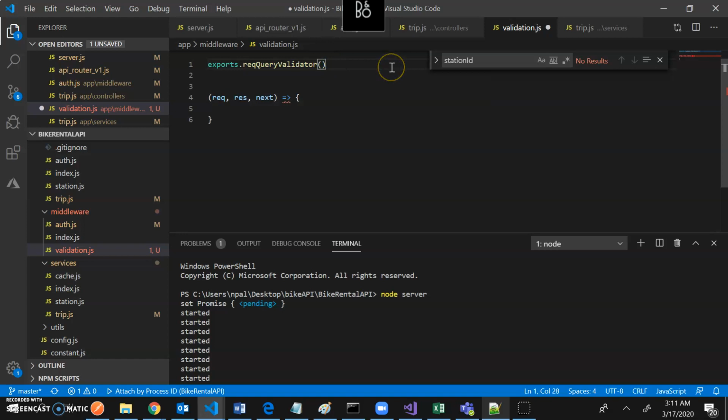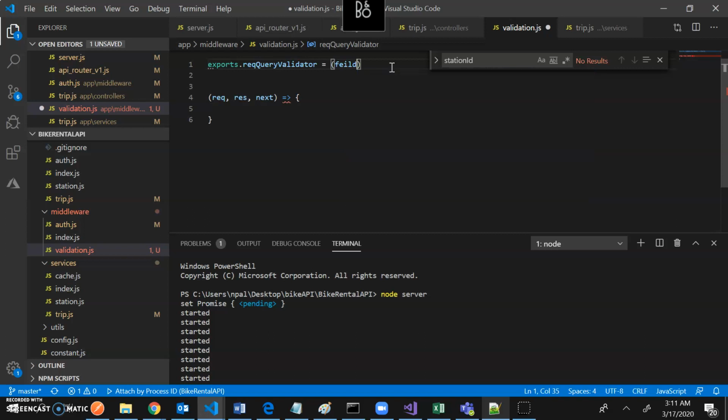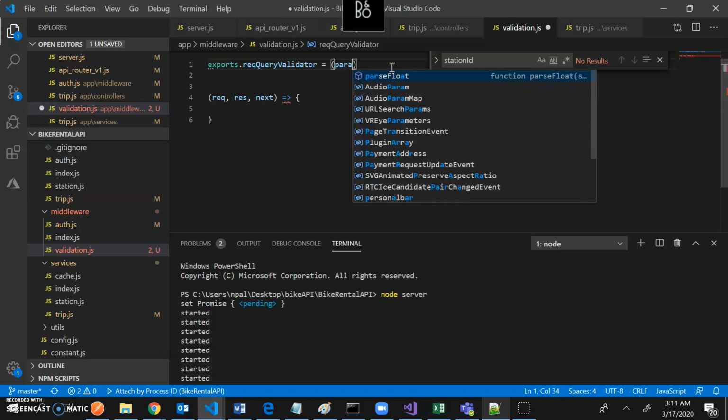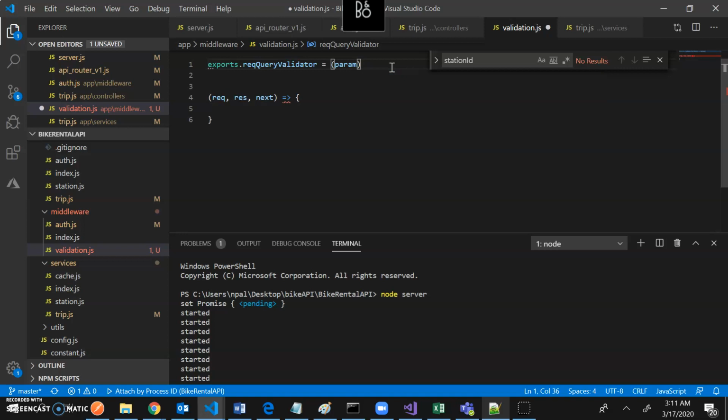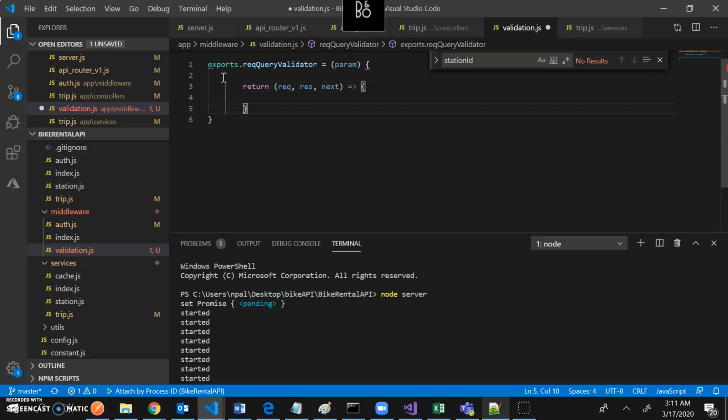So what if I would create a function which will take the param I want to validate, okay, and then what happens, it will return this thing. So what I mean to say, I'll just tell you.